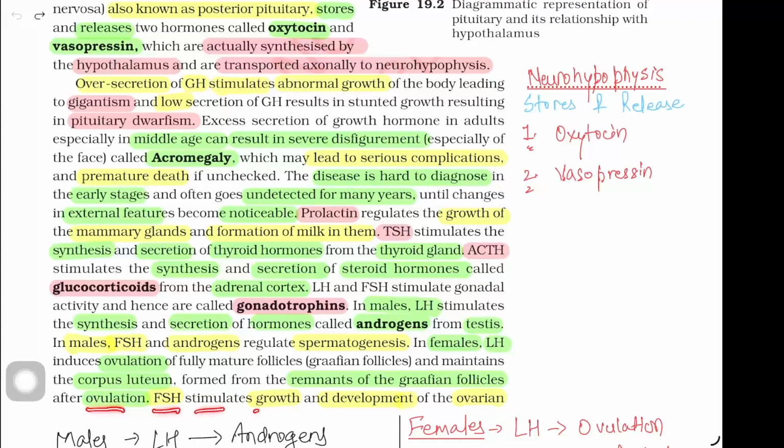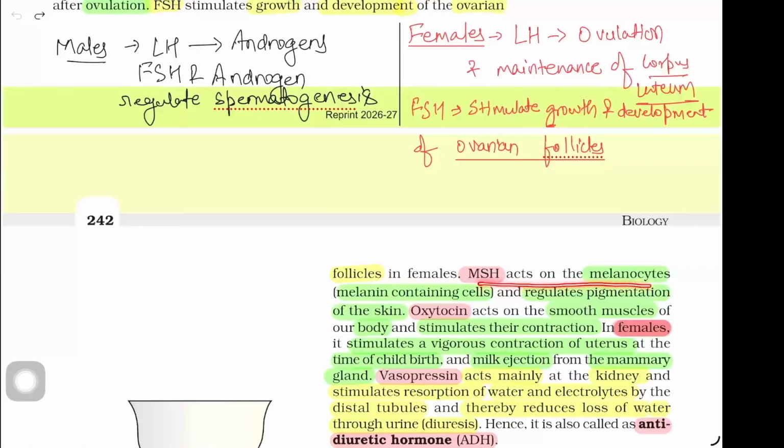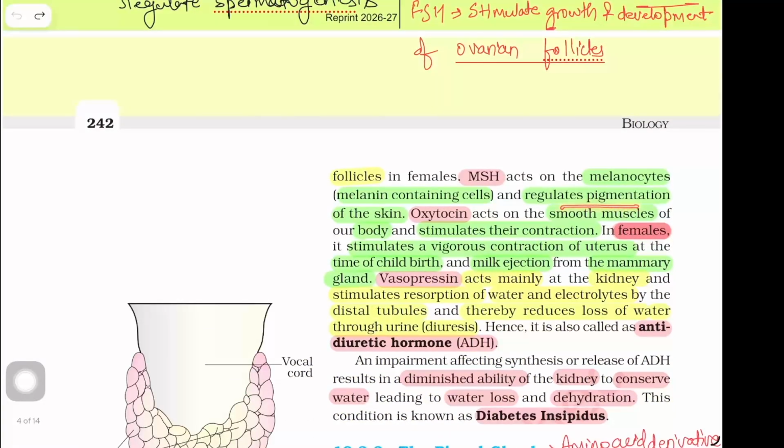FSH stimulates growth and development of the ovarian follicle in females. MSH acts on the melanocytes, that is melanin containing cells, and regulates pigmentation of the skin. Oxytocin acts on the smooth muscles of our body and stimulates their contraction. In females, it stimulates a vigorous contraction of the uterus at the time of childbirth and milk ejection from the